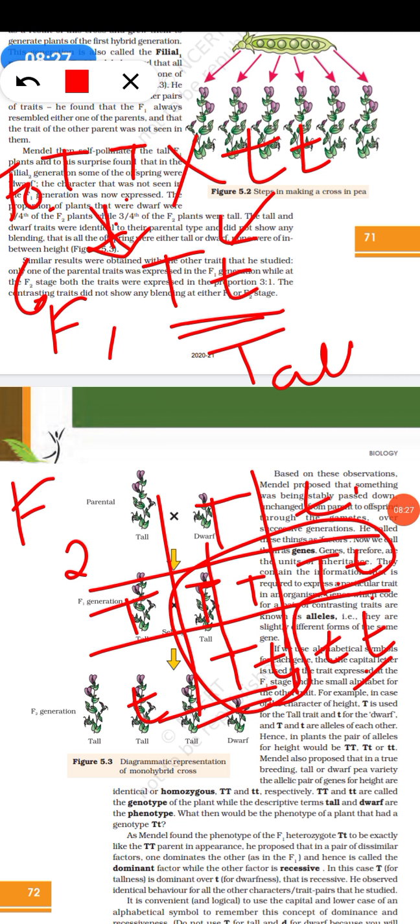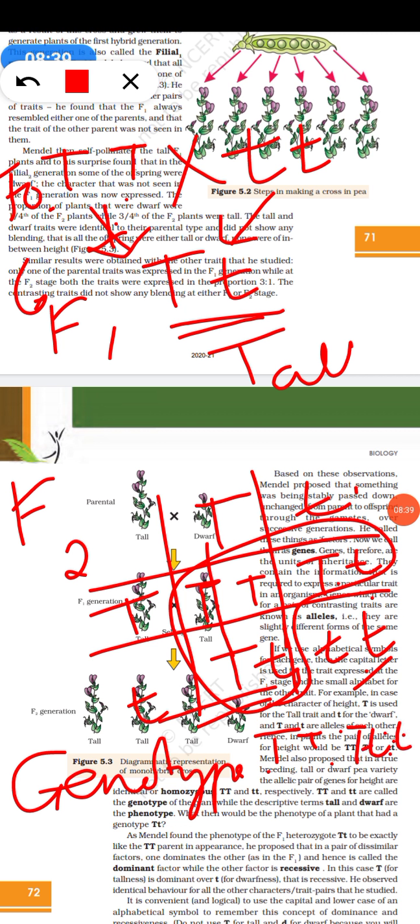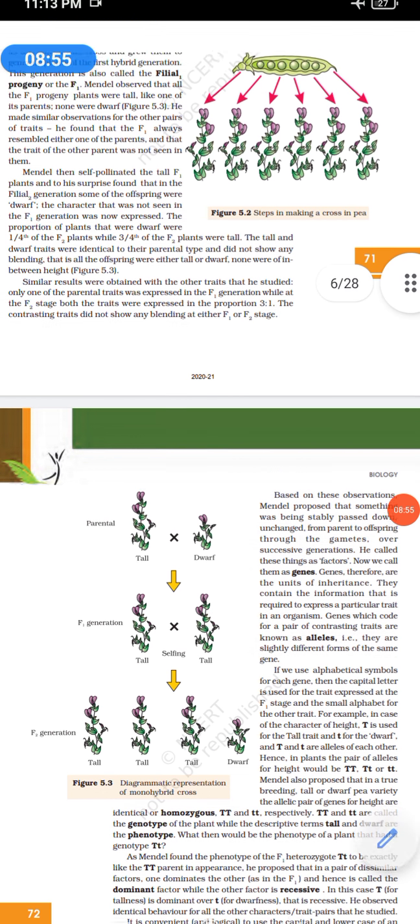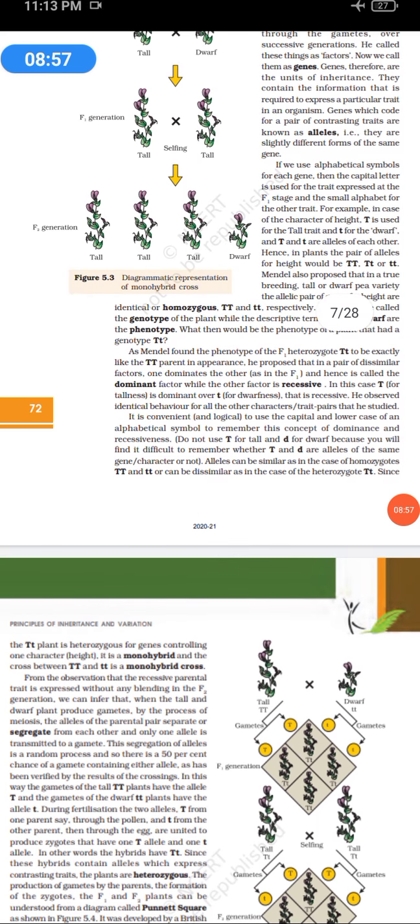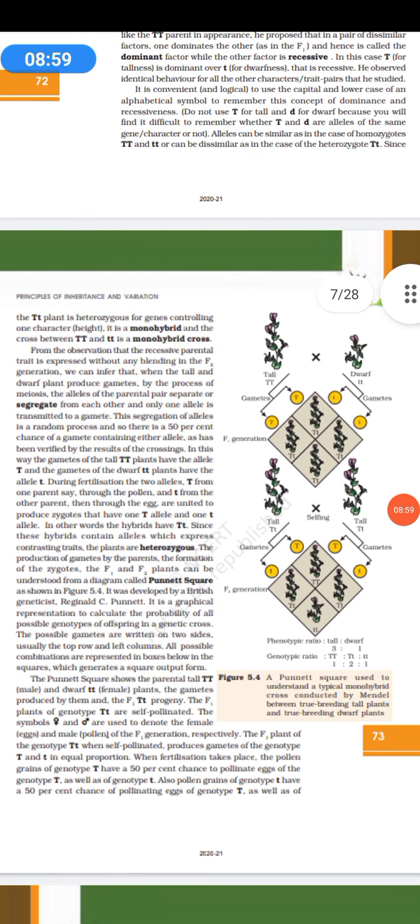So from here there are 2 things that we talk about: one is the genotype and one is the phenotype. Genotype is when we talk about the genetic characteristics, so this is 1:2:1 that he got. And what is the phenotype? The phenotype is how it looks, that is tall to dwarf. So he got 3:1. So that is the inheritance pattern that was being followed.